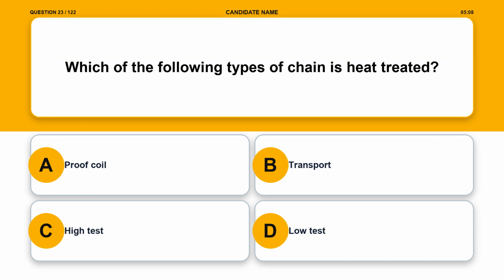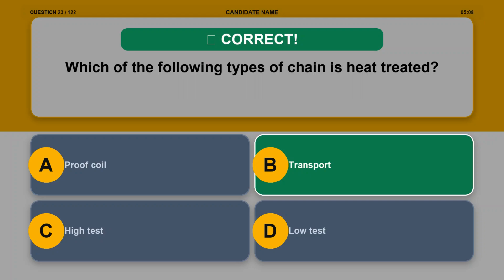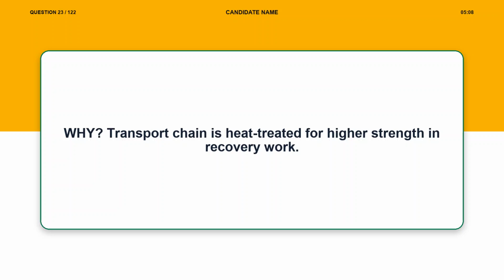Option C, high test. Option D, low test. The correct answer is option B, transport. Explanation. Transport chain is heat treated for higher strength and recovery work.